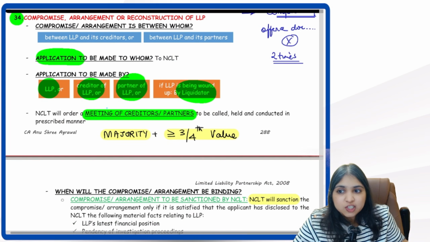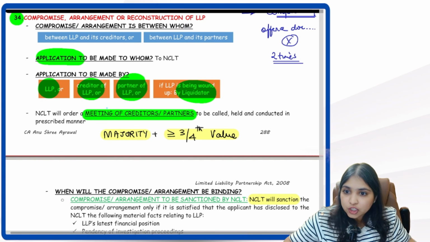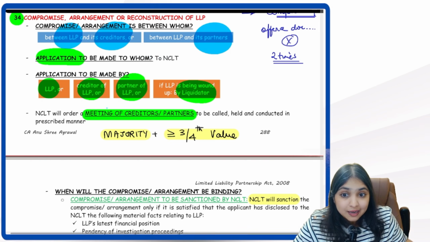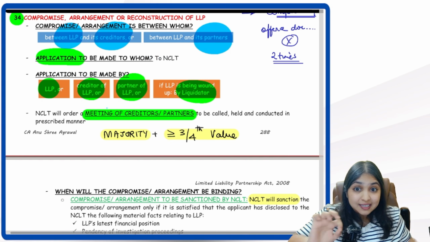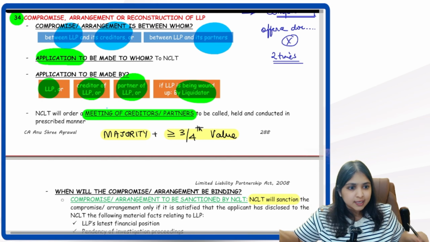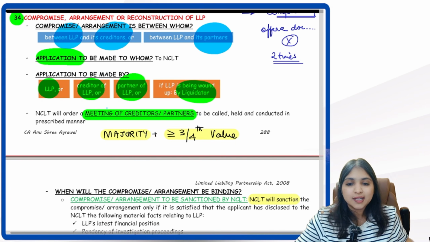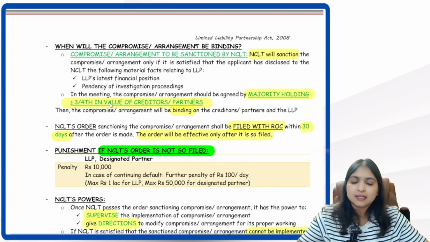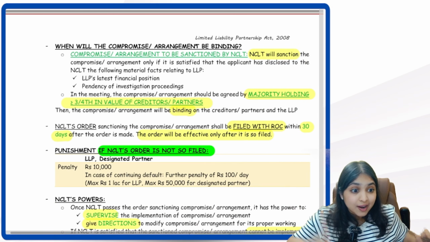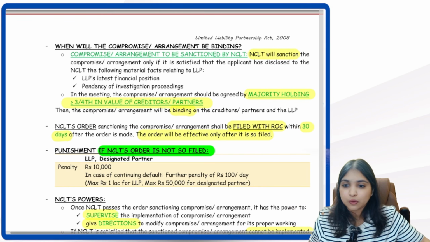So in compromise and arrangement, it's between LLP and creditors or between LLP and partners. We first have to make an application to NCLT. Who will make the application? Either LLP or creditors or partners, or if the LLP is under liquidation, then the liquidator. Okay. Then NCLT will order a meeting of creditors or partners as the case may be. In that we need consent of a majority of the parties holding at least 3/4 in value. Once we get that consent, NCLT will sanction the compromise or arrangement, but that sanction will not be effective until we file it with ROC. NCLT's order we have to file with ROC within 30 days. Only then that sanction will be effective.